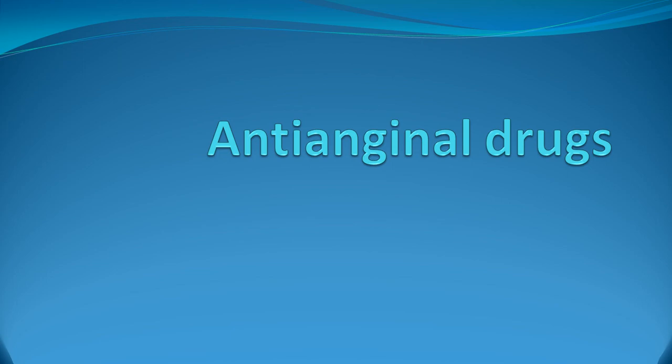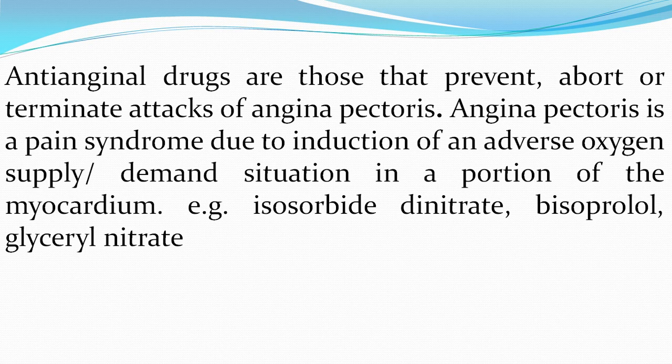Now anti-anginal drugs. These are the drugs which prevent, abort or terminate the attacks of angina pectoris. Now here we must know what angina pectoris is. Angina pectoris is a pain syndrome which occurs due to an adverse oxygen supply-demand situation.